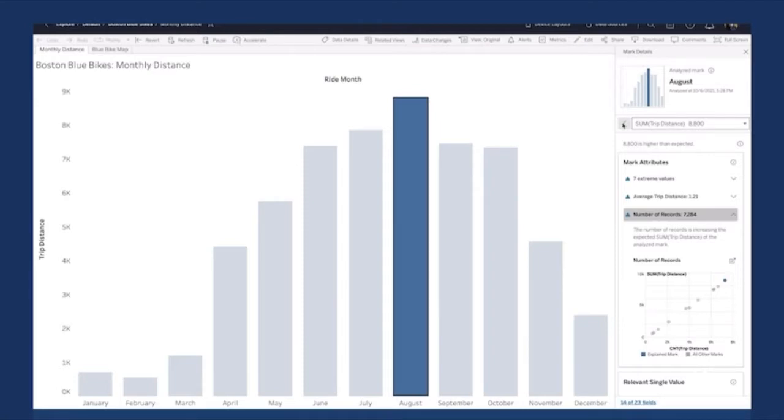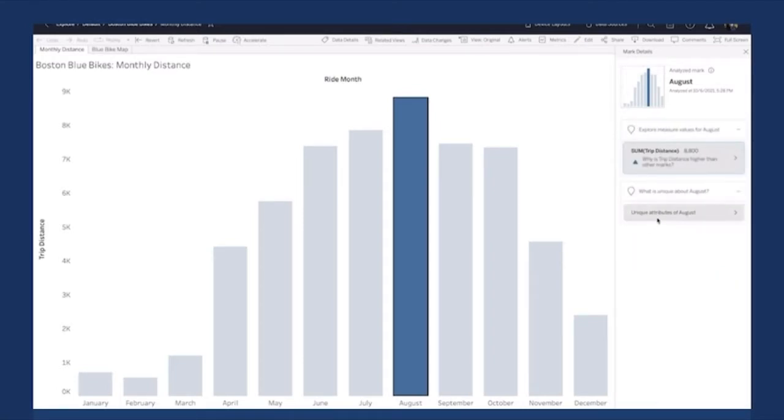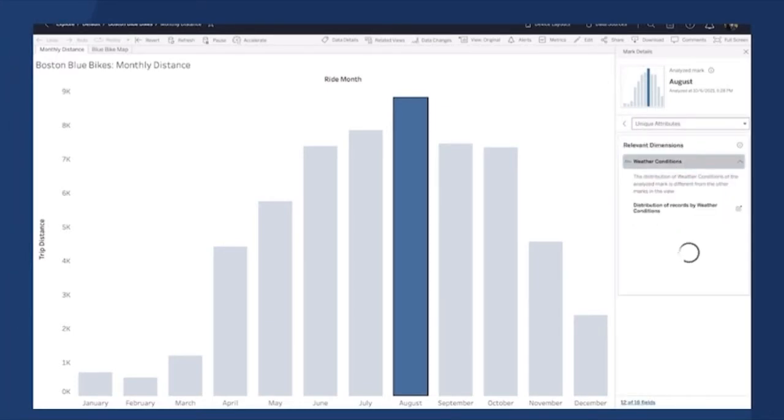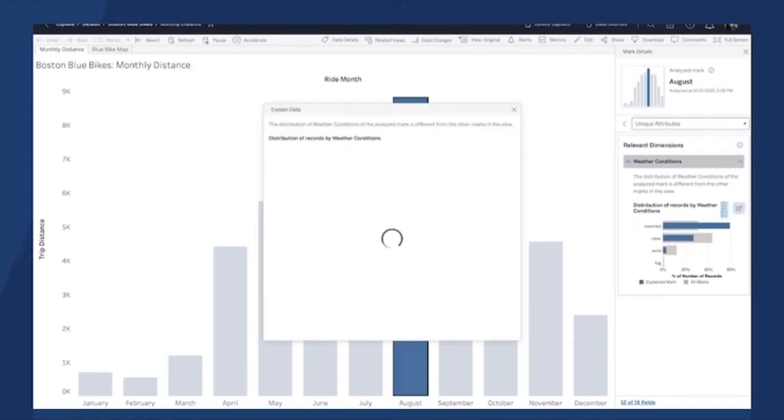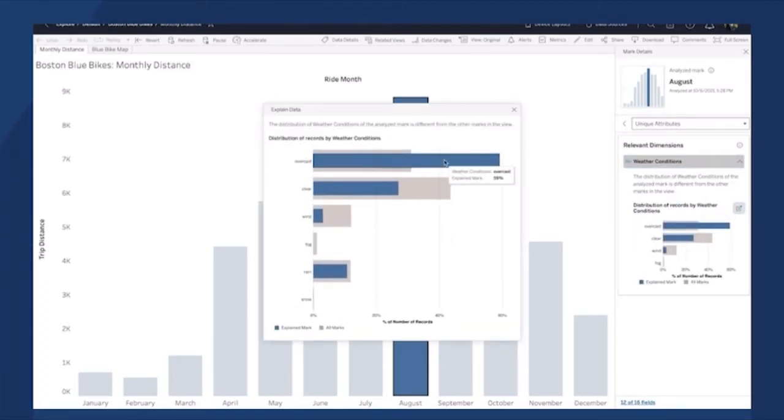Let's take a look at the other kind of explanation. Unique attributes. What makes August different? I see an explanation here about weather conditions. Now I'm going to pop this out, and what this is showing me is blue is my explained or my analyzed mark, and gray is all of the marks. So blue is August, and gray is the rest of the year. So what this is telling me is that in August, people rode bikes a lot when it was cloudy. Whereas in the rest of the year, people rode bikes when it was cloudy, but they rode them more when it was clear out.